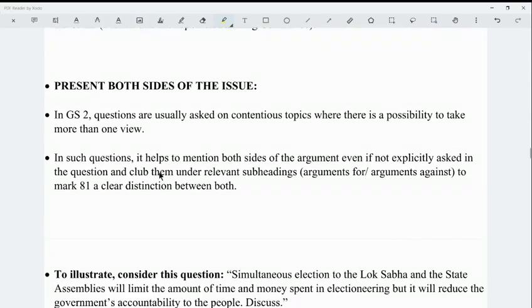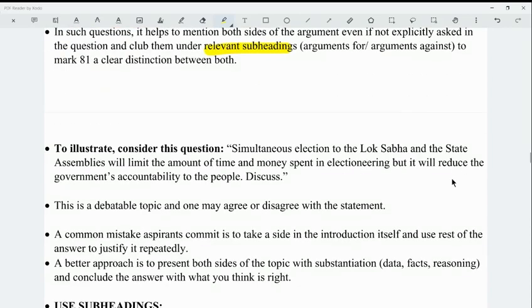So in GS paper 2, questions are usually asked on contentious topics where there is a possibility to take more than one view. In such a situation, it helps to maintain both sides of the argument, even if not explicitly asked in the question, and club them under relevant subheadings: arguments for, arguments against, for example, to make a clear distinction between the two sides.